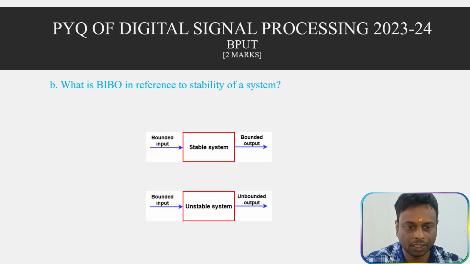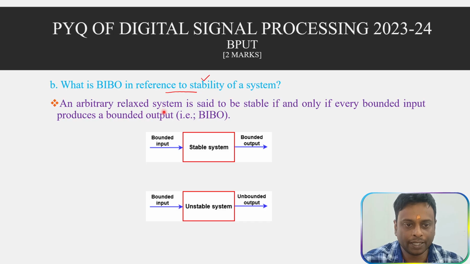The second one is: what is BIBO with reference to the stability of systems? BIBO means bounded input and bounded output. An arbitrary relaxed system is said to be stable if and only if every bounded input produces a bounded output. If we provide a bounded input and the output is bounded, then it is a stable system.